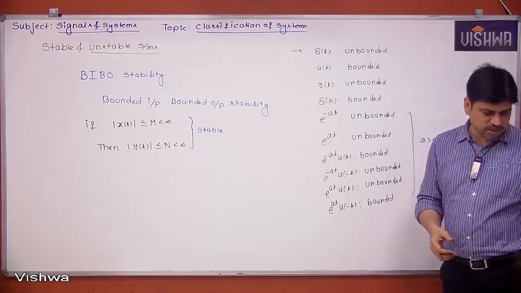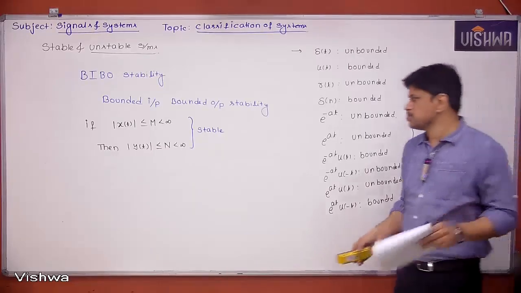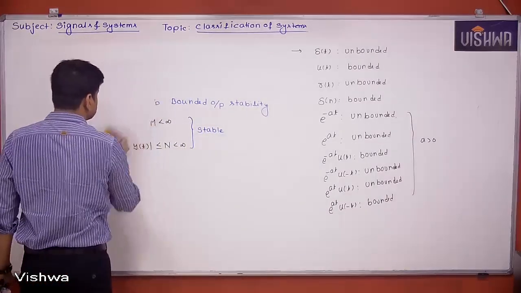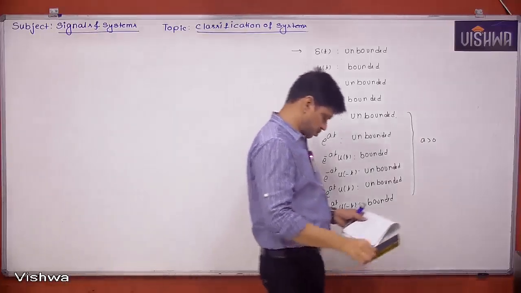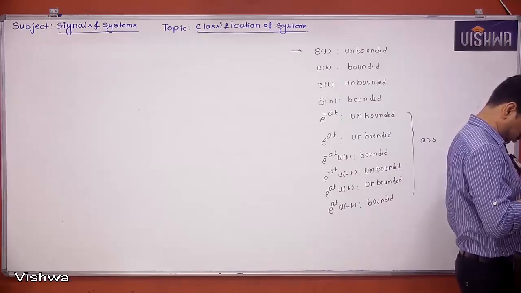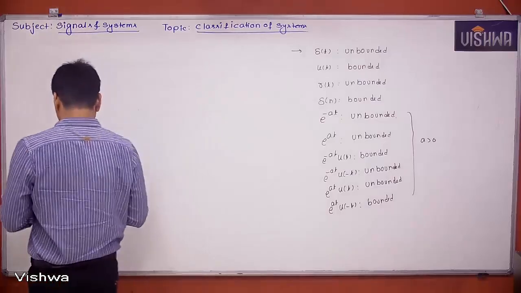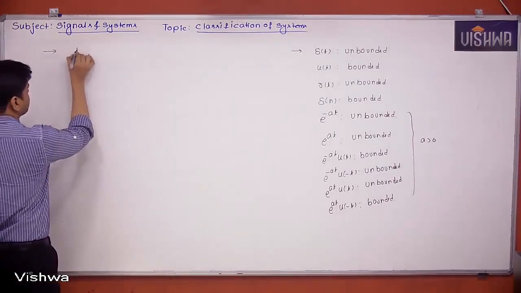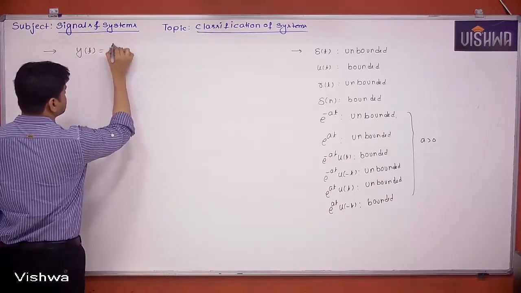Let's take some examples and you have to see whether the system is stable or not. A system is represented like this: y of t is equal to x of t square.